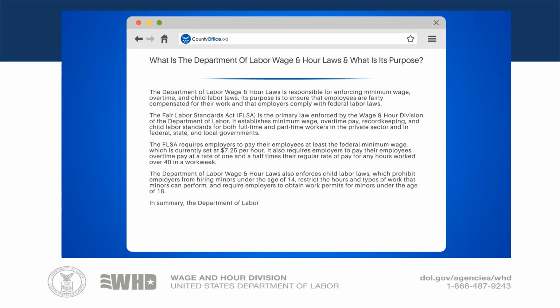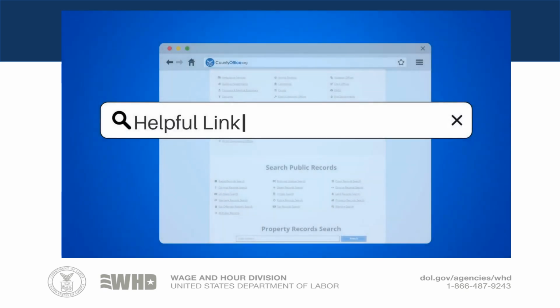In summary, the Department of Labor wage and hour laws is responsible for enforcing federal labor laws related to minimum wage, overtime pay, and child labor. Its purpose is to ensure that employees are fairly compensated for their work and that employers comply with federal labor laws.